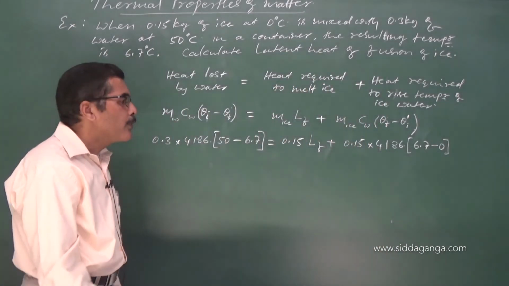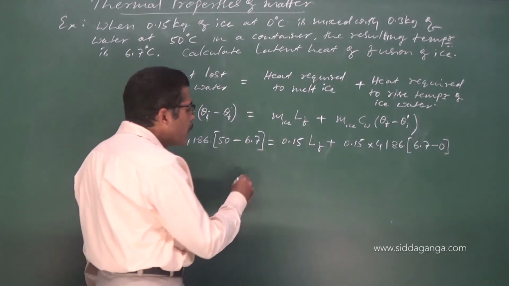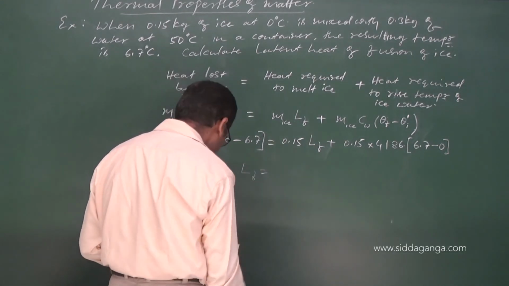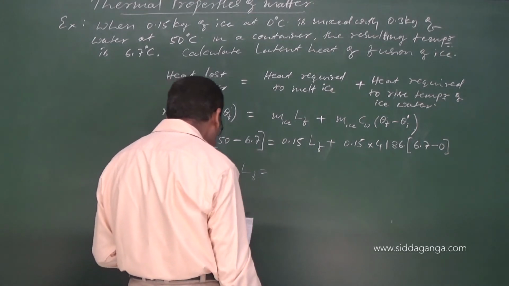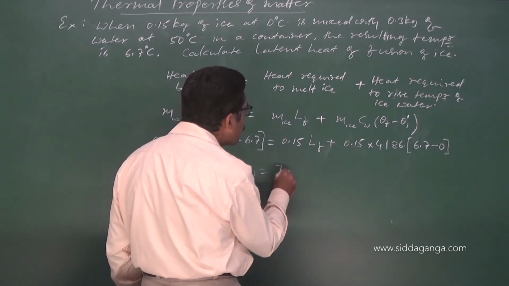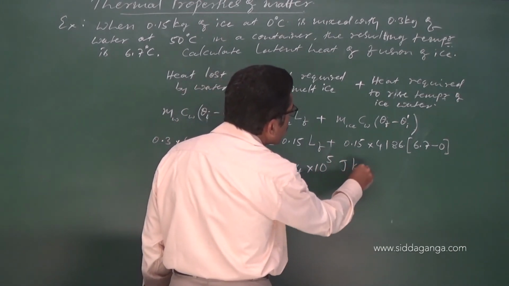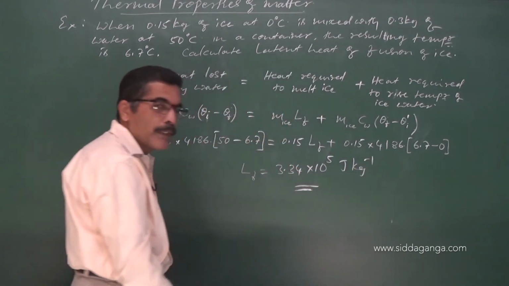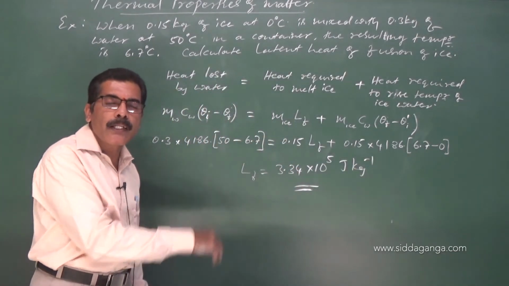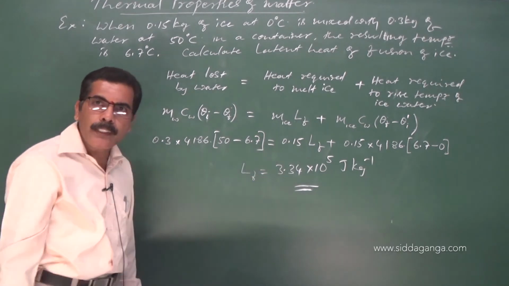Okay, so please simplify this. When you simplify this, finally you are going to get LF, whose value is known to you, equal to 3.34 into 10 raised to 5 joule per kg. So please check it up, calculate it yourself, and you will get around this value after